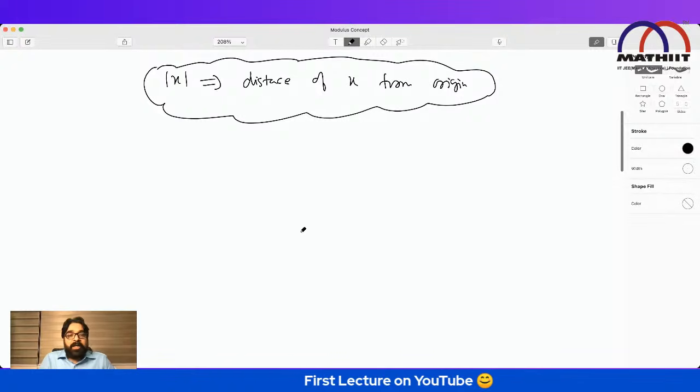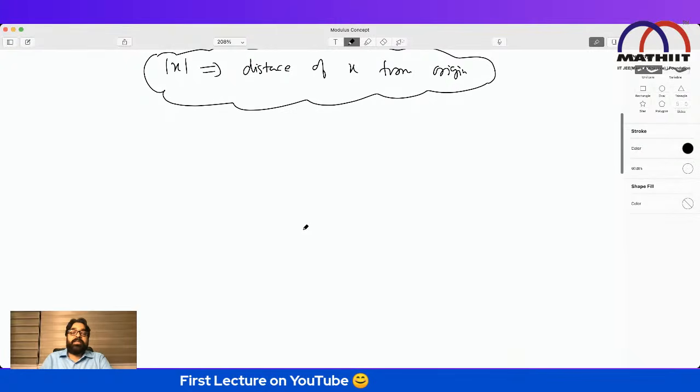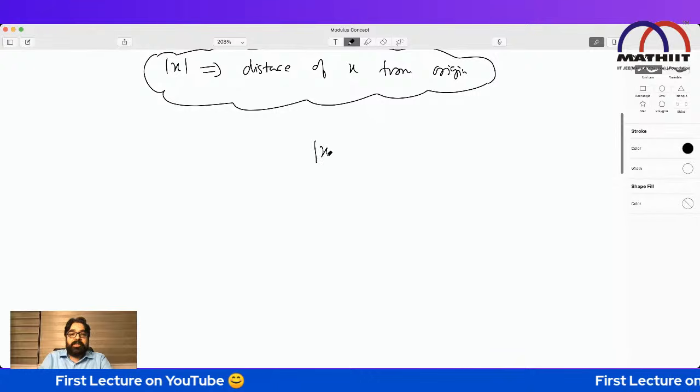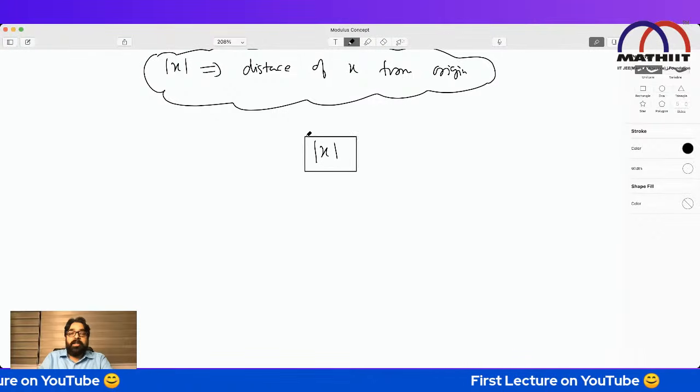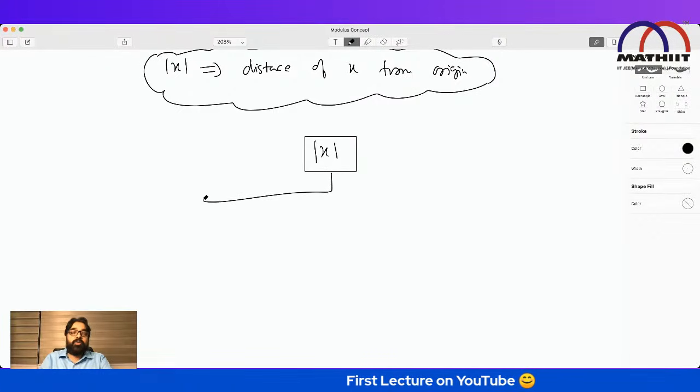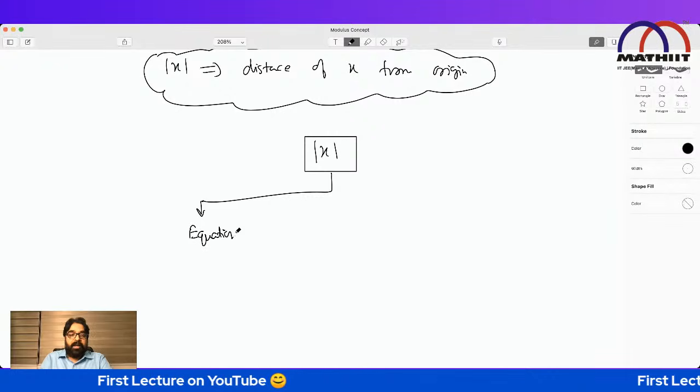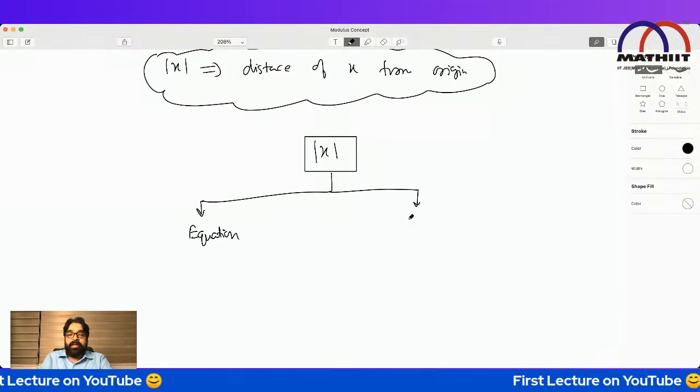Now, in mod x, what situations can happen? What possibilities should we know? There are only two things you have to know. One is the equation, and the other is the inequality.